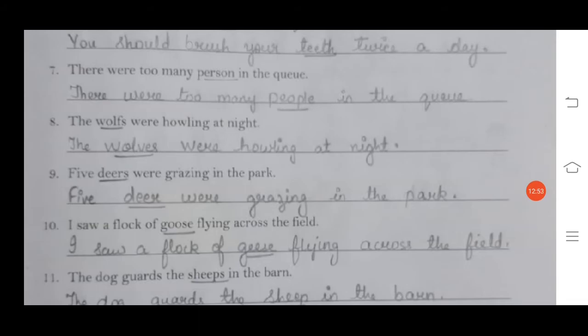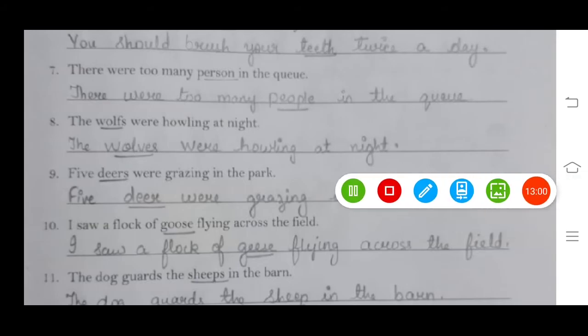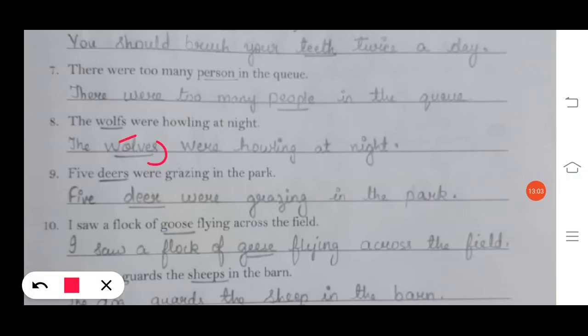Number 8, the wolves were howling at night. Now F will be changed into VES. Okay, just now I told you the rule. This F will be changed into VES.